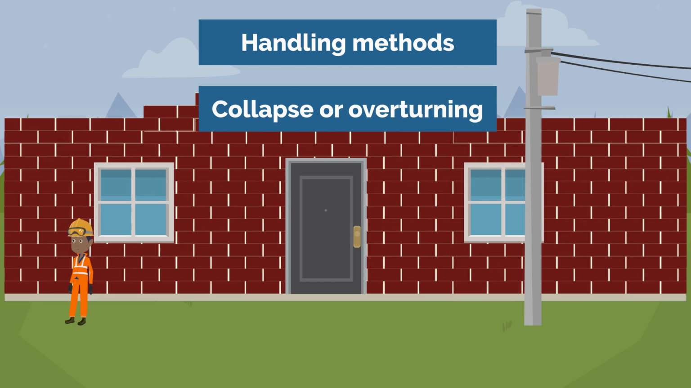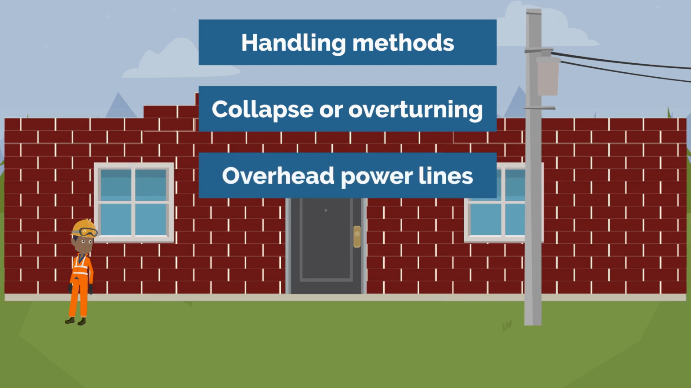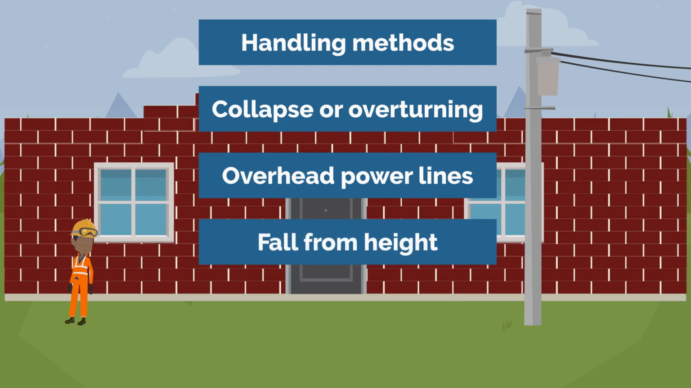He verifies if the ground is stable, and if the weather conditions are good for climbing. If there are power lines near the scaffolding, he must take action to ensure the safety of his entire team. When assembling or using the scaffolding, there is a risk of falling from height.